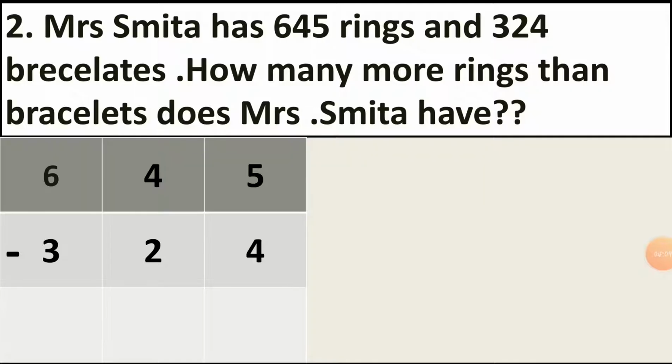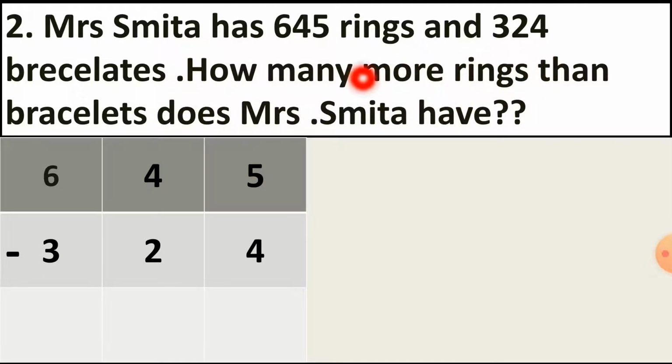Here is the next sum. Mrs. Smita has 645 rings and 324 bracelets. You know how rings and bracelets look. Girls maybe know how they look, but maybe boys don't know what a ring is and what a bracelet is. So for the boys, I will show you the picture of the rings and bracelets. But before that, let's solve this sum first. Let's read it first. Mrs. Smita has 645 rings. Between these two numbers, this is the bigger number, 645, so I write this number here.